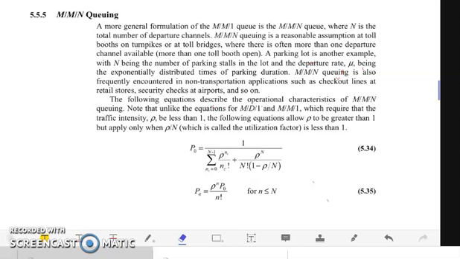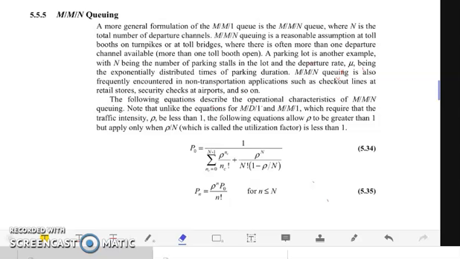So the following equations describe the operational characteristics of M/M/N queuing. We have to take note that unlike the previous queuing models M/D/1 and M/M/1, which require that the traffic intensity rho be less than 1, these equations allow rho to be greater than 1, but apply only when rho over N, which is our utilization factor, is less than 1.